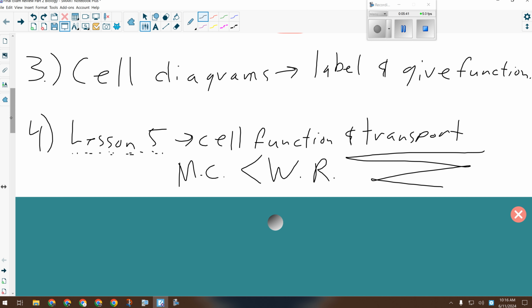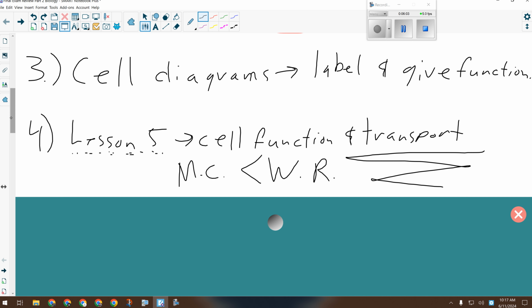Remember the cube activity that we did? Cell size, surface area, volume. Cells have to transport by diffusion, so they can't get big. Diffusion is related to that. So diffusion and osmosis are the biggest ones. Active transport is probably the least of the big three, but you still need to know how it works, especially the part about carrier proteins. That would be pretty important.